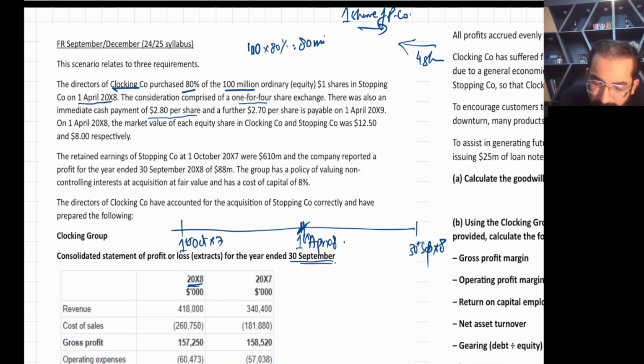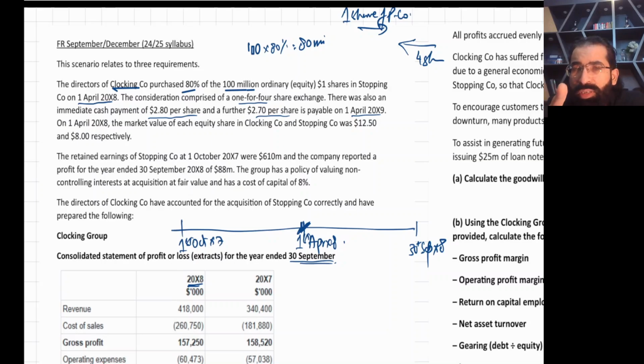Now the third thing is a further 2.7 per share payable on 1st April X9, like after 1 year. The takeover date is 1st April X8, so after 1 year we are going to pay 2.7 per share. This is called deferred consideration, and we all know deferred consideration is recorded at present value.